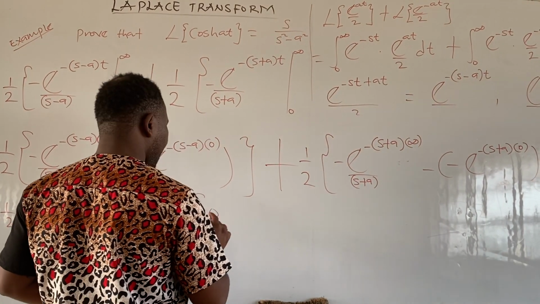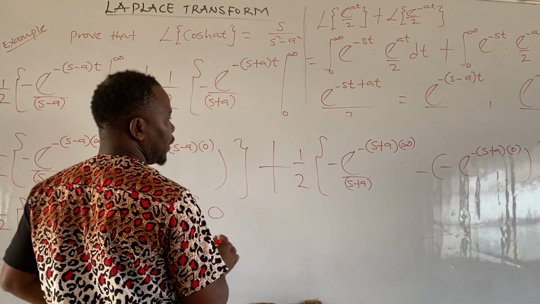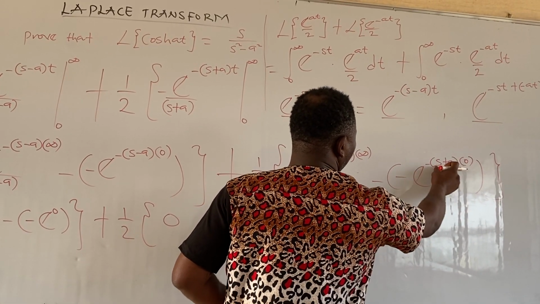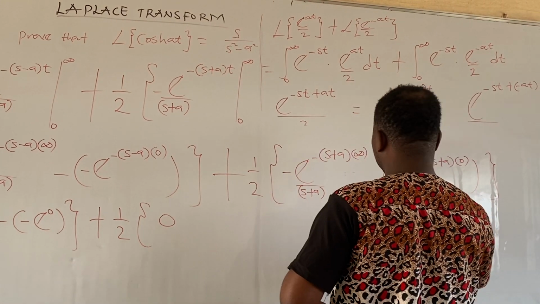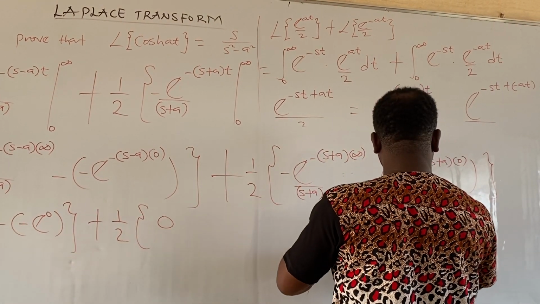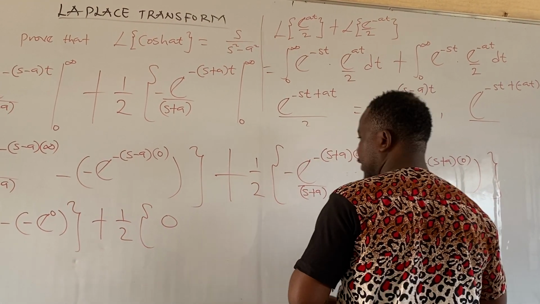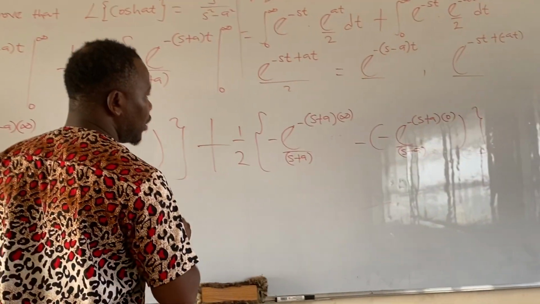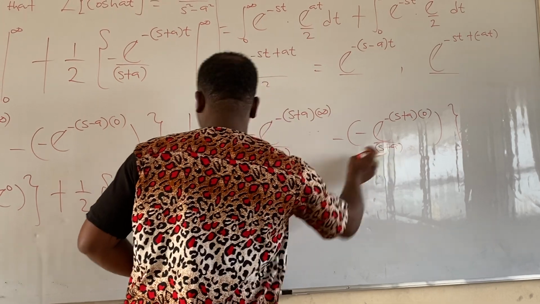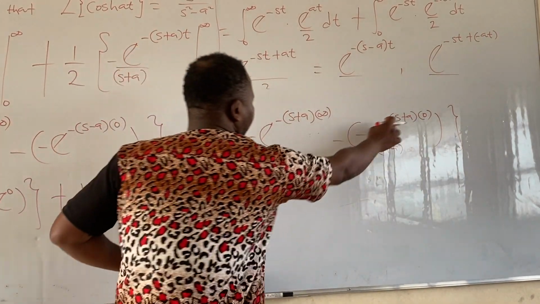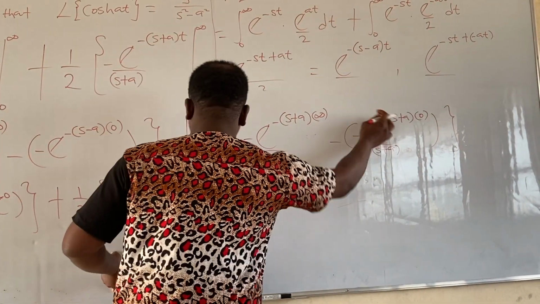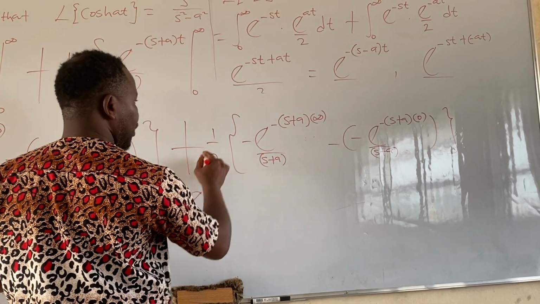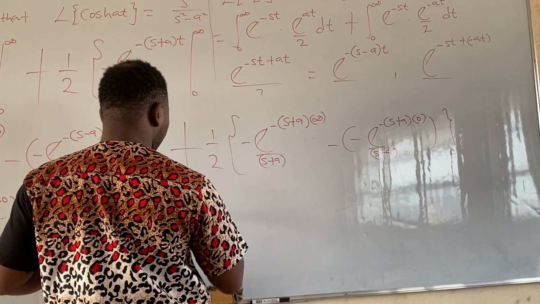Sorry, we do not put s plus a here. So now the same thing applicable here. Here will give us minus all in bracket minus exponential 0, right? All over.